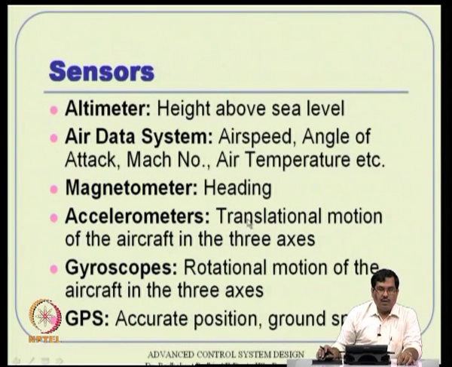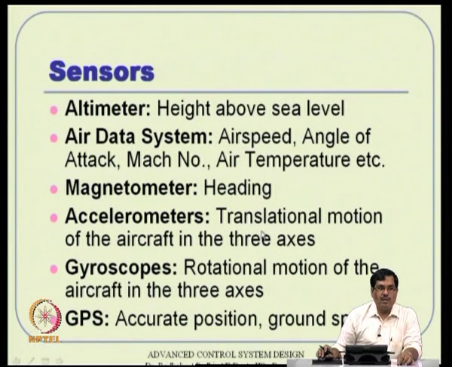And what is invariably there in modern day flying vehicles is something called the INS, inertial navigation system, and essentially that consists of accelerometers and gyroscopes. These are invariably there. Okay. Accelerometers measure the translational motion of the aircraft in 3 axes, the translational acceleration and things like that.